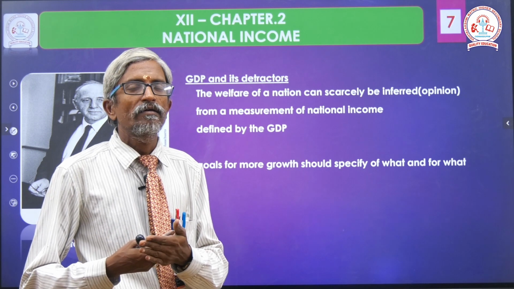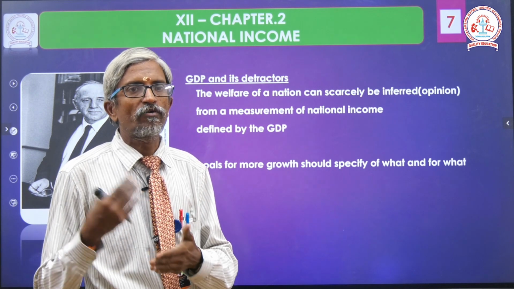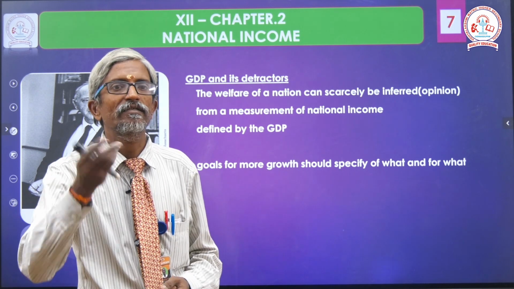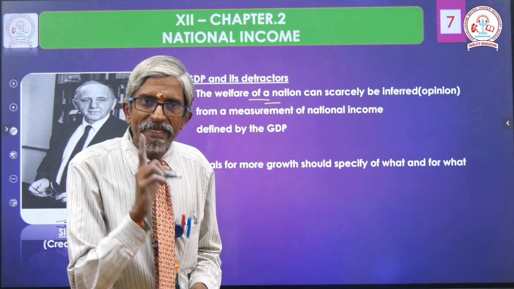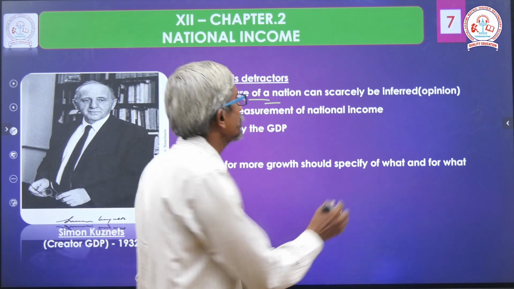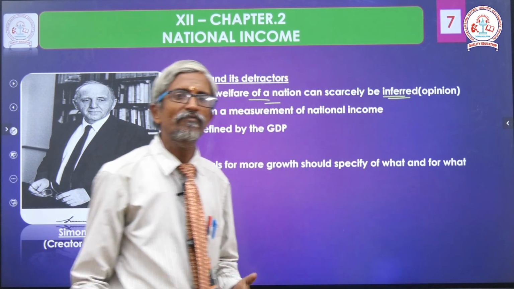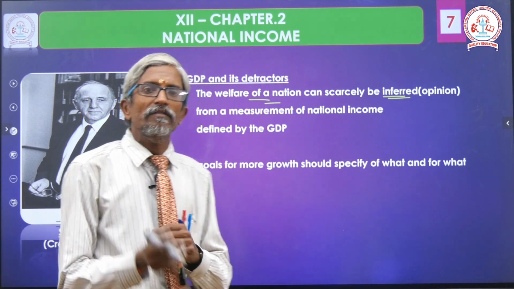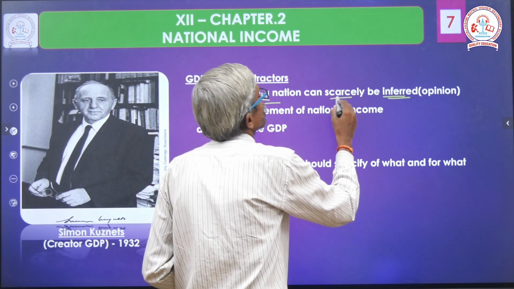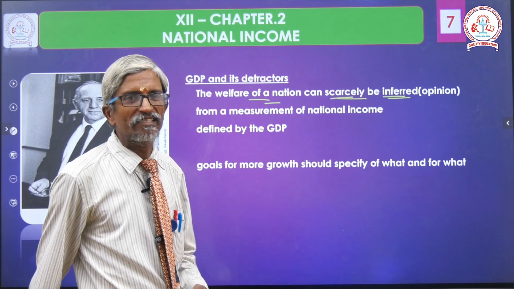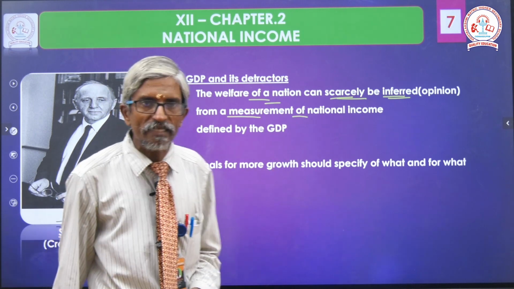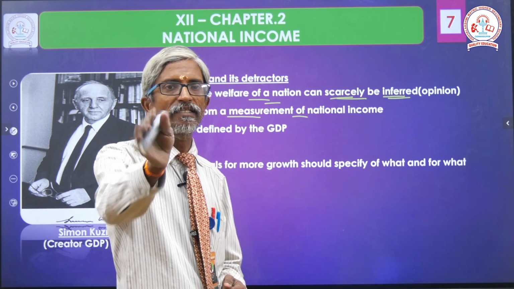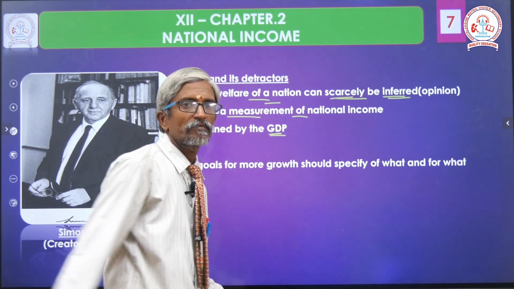Next, GDP and its detractors. Some of the blockades. What are all the problems we are facing? GDP and its detractors. The welfare of a nation can scarcely be inferred. Inferred means your opinion. Scarcely, there will be some deficit, from a measurement of national income defined by the GDP. It is based on GDP.